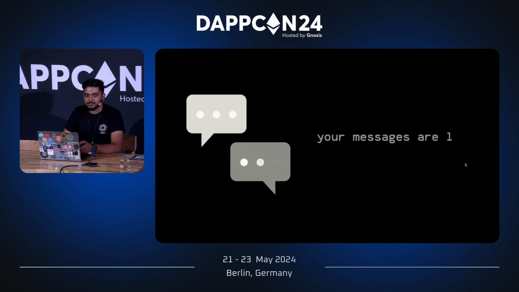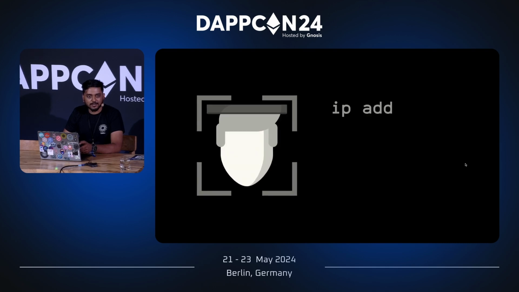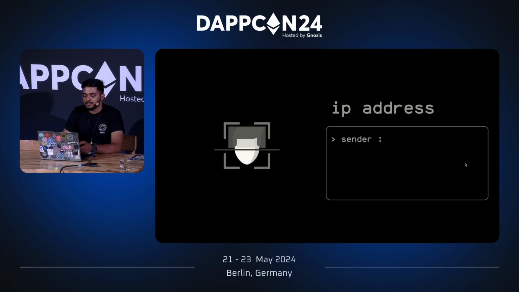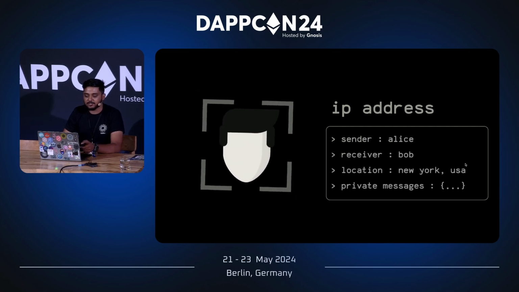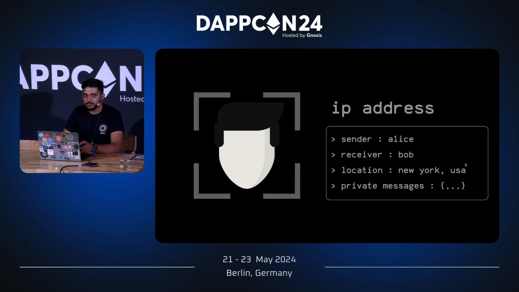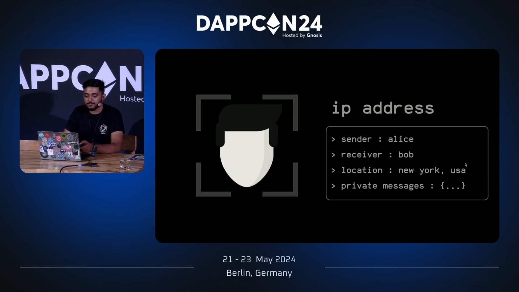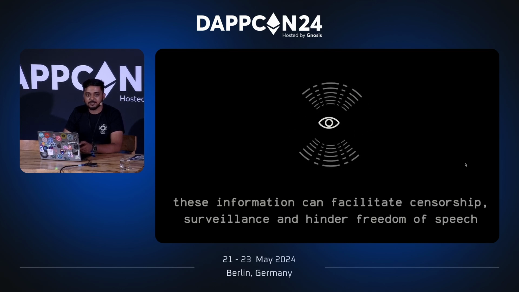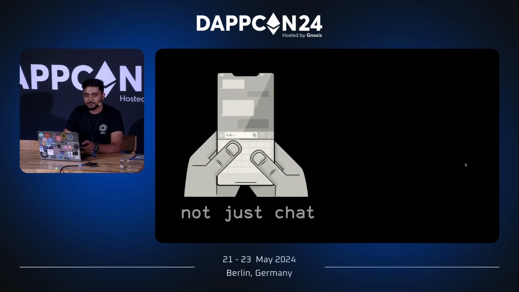Your messages that you send on Web2 are mostly linked with your IP addresses, and your IP addresses can reveal a lot more information than you actually think. Basically, it can reveal the sender and the receiver, and also information like the location of the sender and receiver. And along with this, a lot of private metadata, which can be used for application-specific processing. This information can facilitate large-scale censorship or surveillance attacks around the world. It can also hinder freedom of speech.